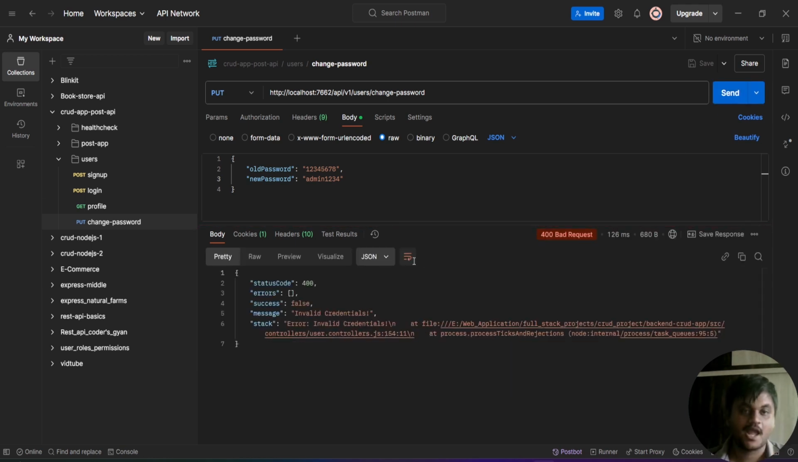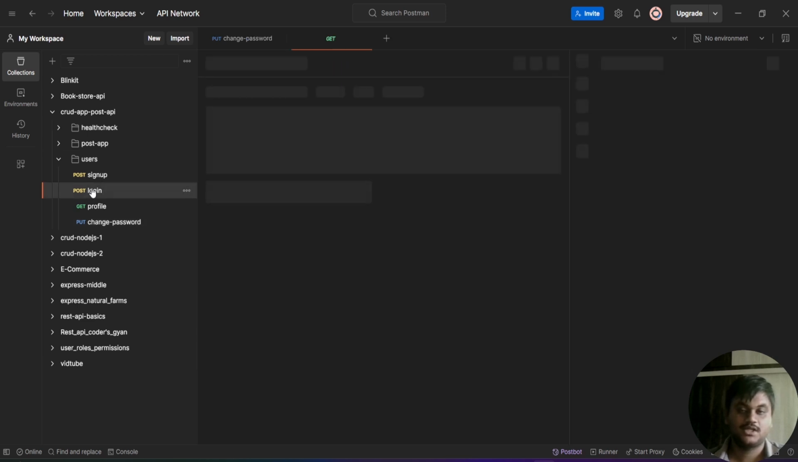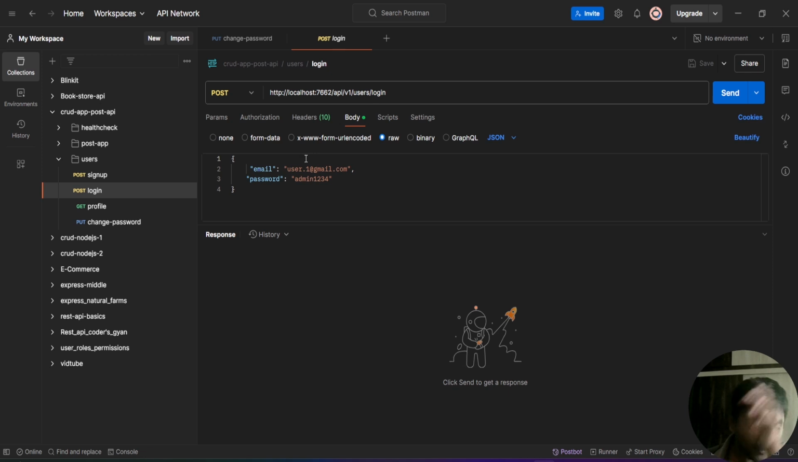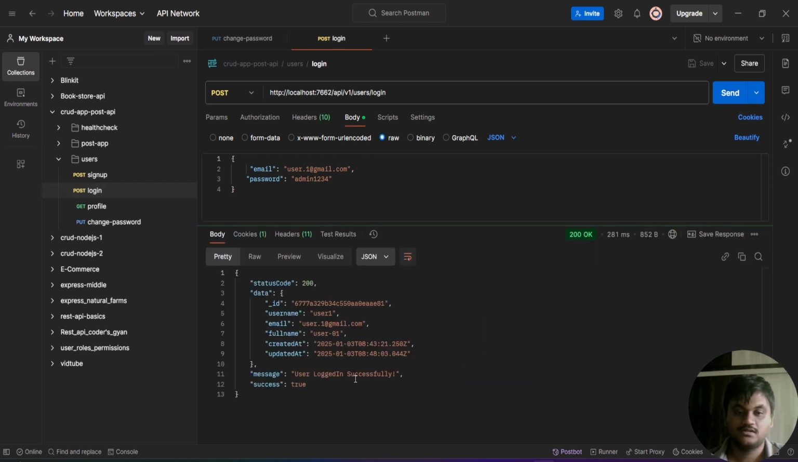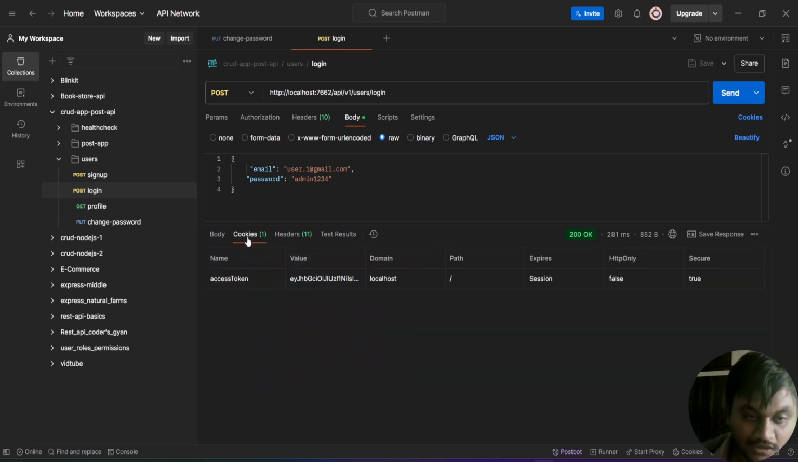Invalid credentials means I did not log into the application. If you want to change the password, you first have to log into the application. I'm going to click on the send button in the login with the credentials, email and password. If you click on this, you're logged into the application.